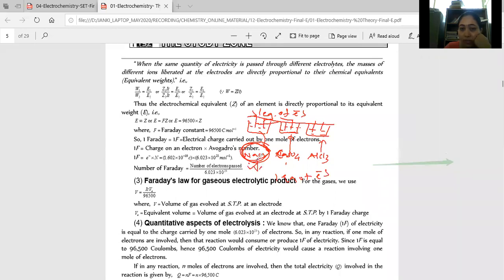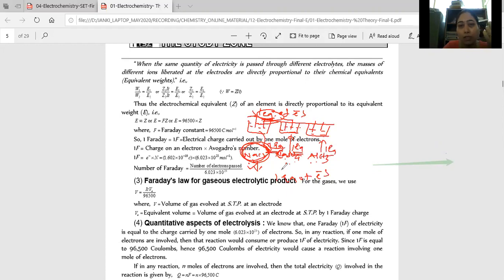The equivalent weight of sodium is the same as its atomic weight. According to the second law of electrolysis, one equivalent means we get one equivalent of sodium, calcium and aluminium. If I pass two equivalents, we get two equivalents of each. If we pass n equivalents, we get n equivalents of sodium, n of calcium and n of aluminium, right? So it is fixed that we get one equivalent of all three.